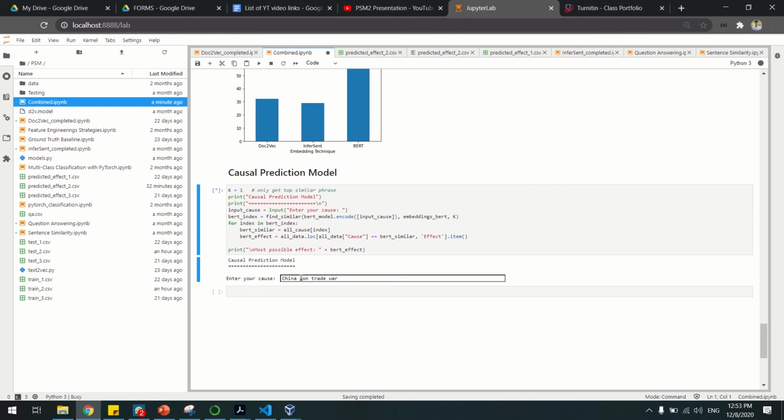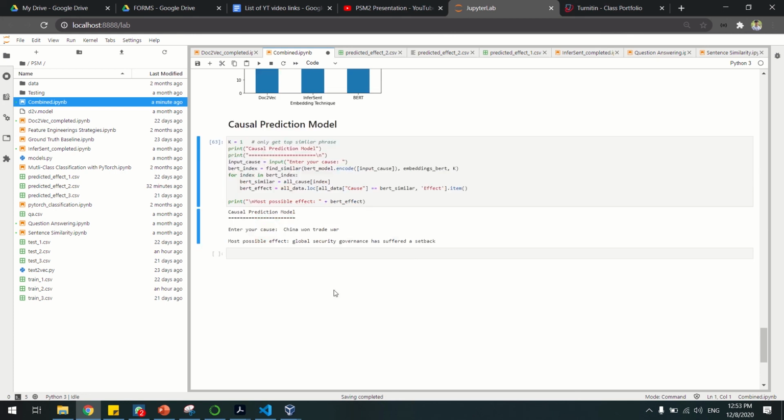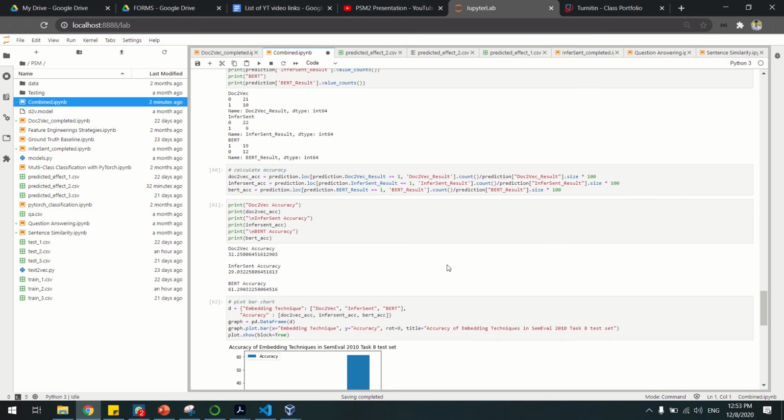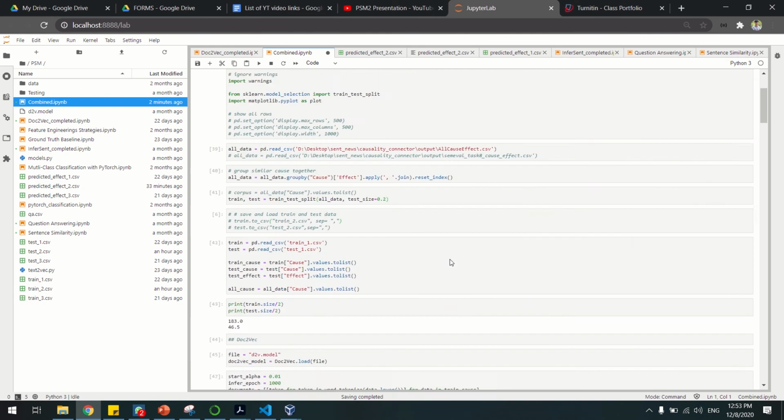The most possible effect will be global security government has suffered a setback, which is logically correct due to event causality, because if China won the trade war, global security government is actually facing some problems as well.